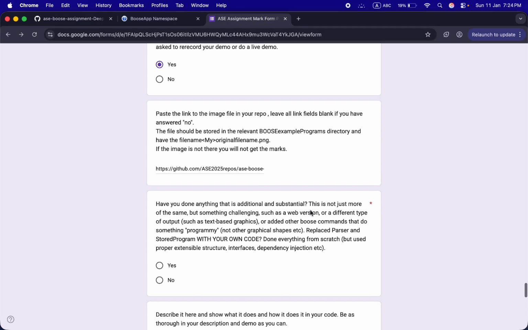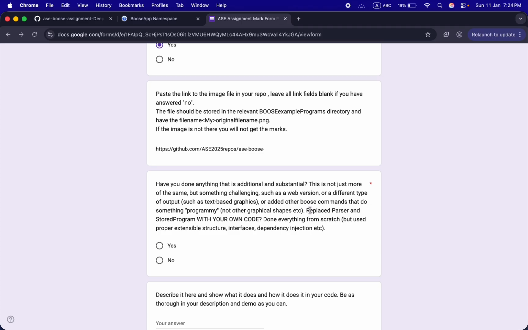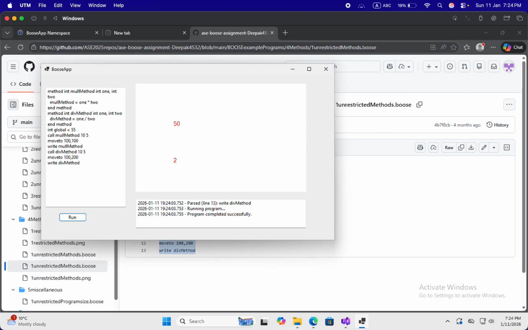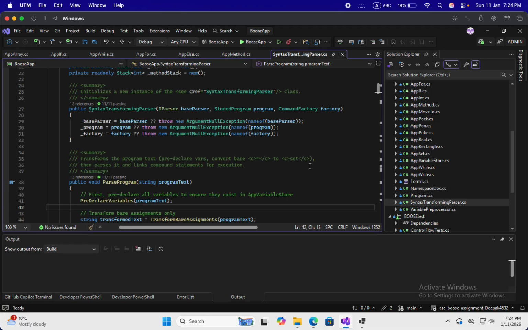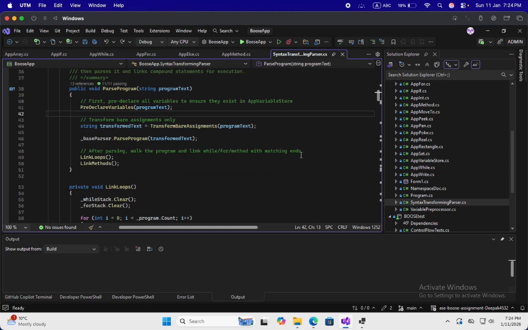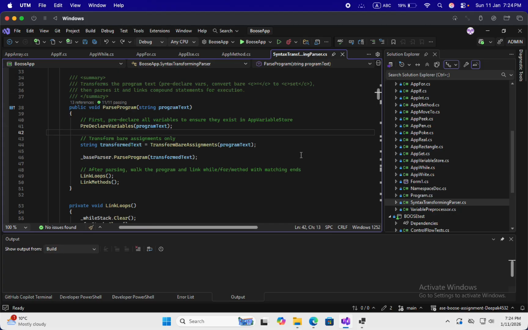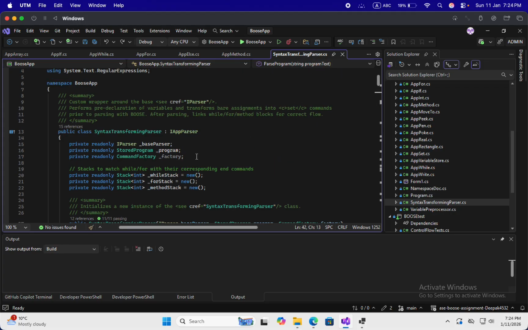Have you done anything additional and substantial? I have used a wrapper for wrapping the parser. You can see it over here. I have used the syntax transformer parser.cs over here, and it is used to parse the program. I have used my own interface as I have already shown you over there.